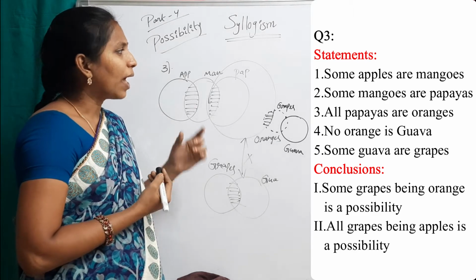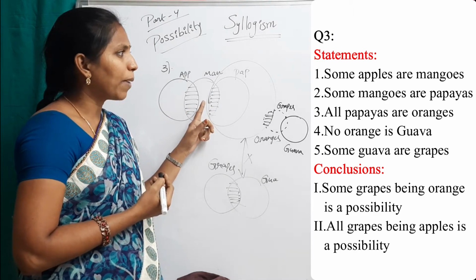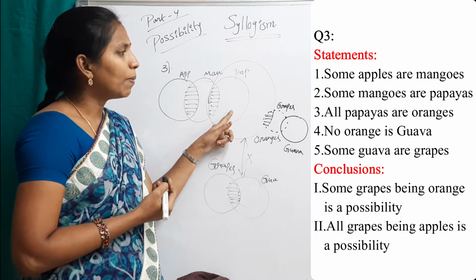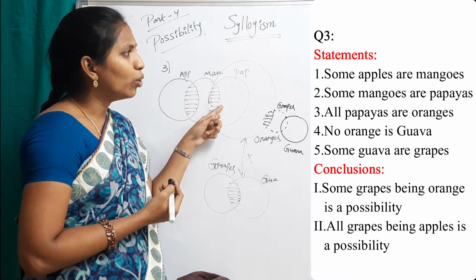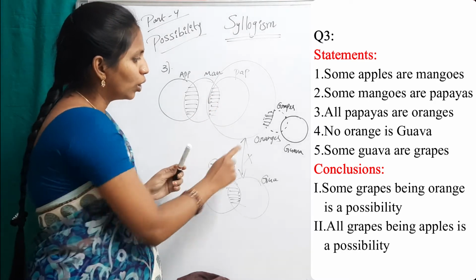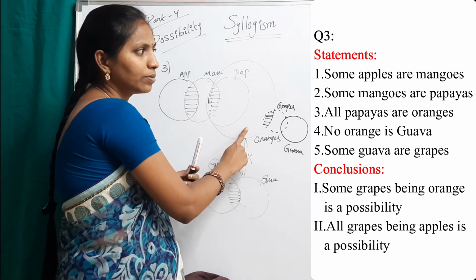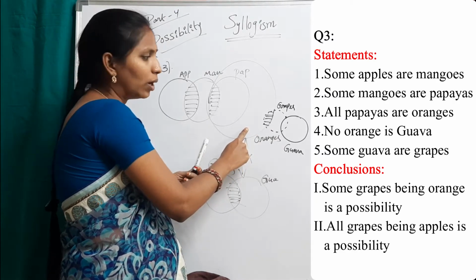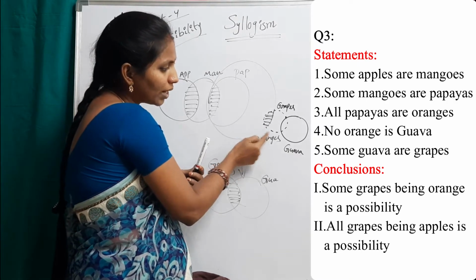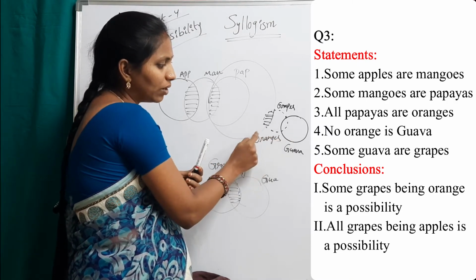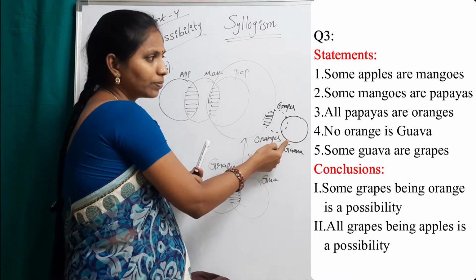Again, some apples are mangoes and some mangoes are papayas. All papayas are oranges. And no orange is guava. Statement not violated, because no orange is guava; there is no connection in between orange and guava.